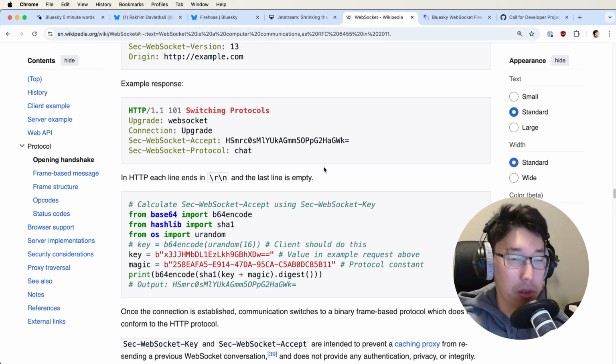And then both the client and the server can send messages, and the messages can contain data and must also contain some metadata, and the metadata should be in a certain format. As long as the client and the server are sending messages in the correct format as per the official RFC description of how this protocol works, the protocol is kept alive and it works. If someone violates this, then the connection dies.